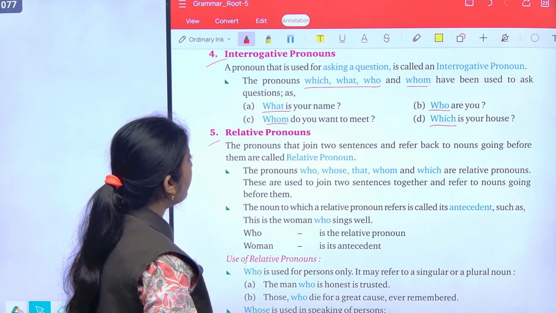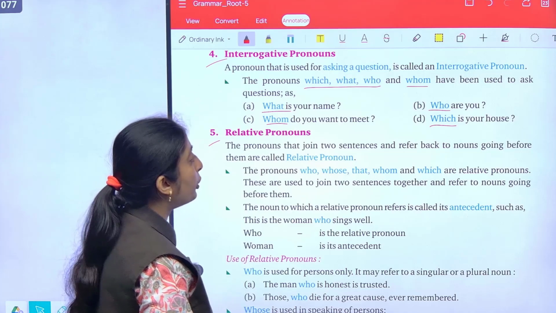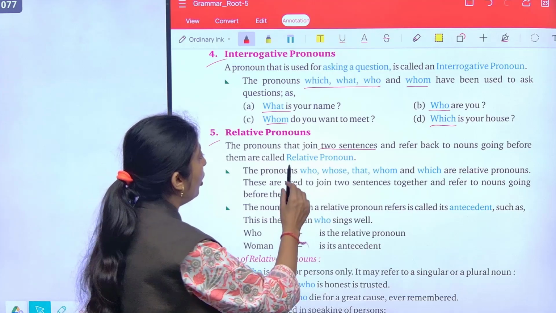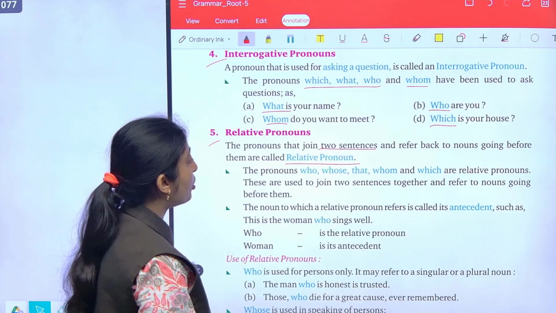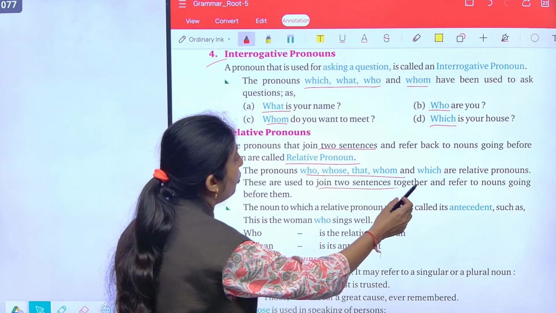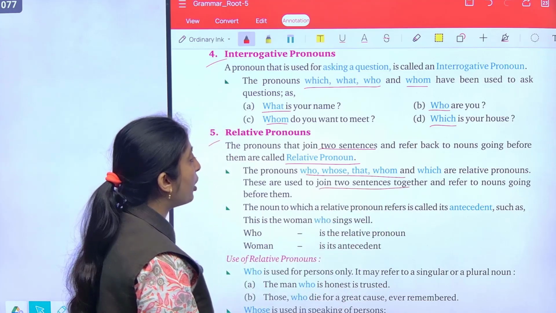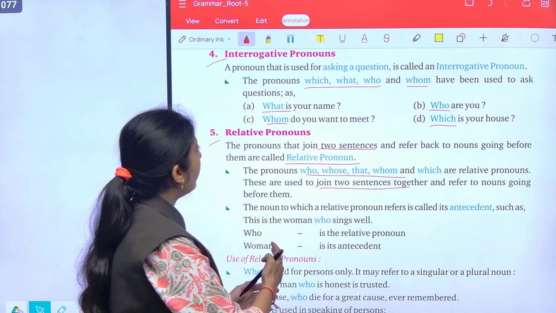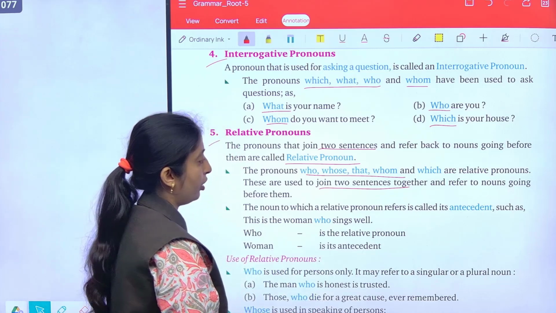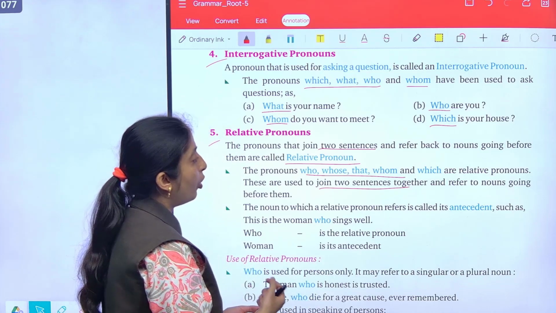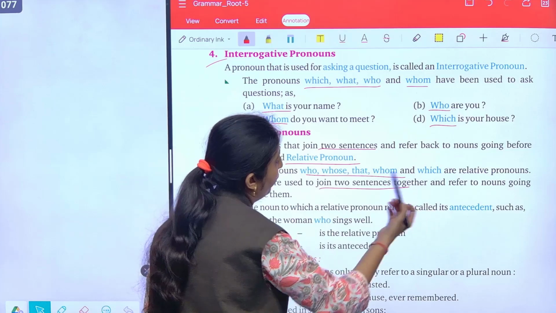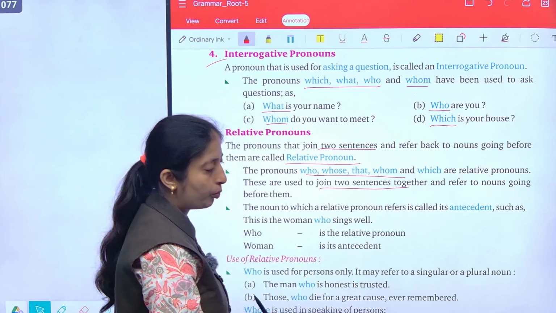Next, relative pronouns. The pronouns that join two sentences and refer back to nouns going before them are called relative pronouns. The pronouns who, whose, that, whom, and which are relative pronouns. These are used to join two sentences together and refer to nouns going before them. Relative pronouns relate two sentences with each other, and these sentences are added with the help of who, whose, that, whom, and which. So, all of these are relative pronouns.